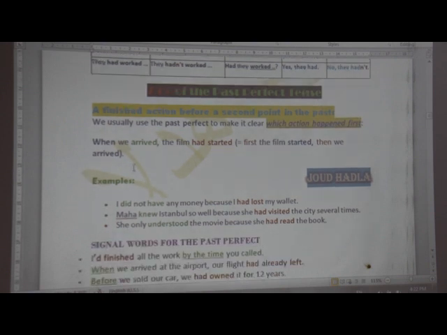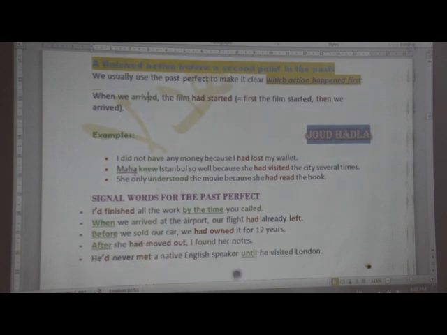And here we can use signal words, for example, before and after, to refer to this tense. So, when we arrived, here is the second action: when we arrived, the film had already started. So first, the film had started. Then we arrived. The action which happened first is in the past perfect, while the second action is in the past simple. Examples: I did not have any money because I had lost my wallet. So first of all, I had lost my wallet. This is the past perfect. Then I didn't have money.